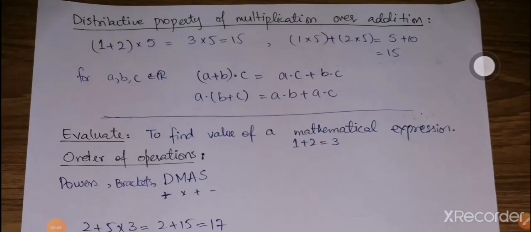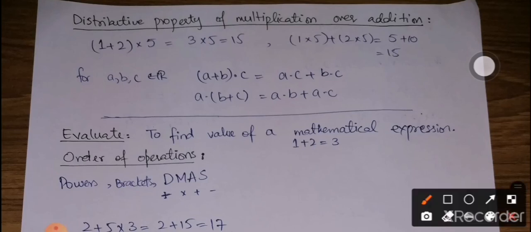Here we have the distributive property of multiplication over addition. It is clear by the name that we are going to distribute an operation over the second one. For example, we have two operations, addition and multiplication. So 1 plus 2 into 5, we are going to distribute this multiplication over addition, that is, we are going to divide it into two parts. So at first we will solve it: 1 plus 2 is 3, 3 into 5 is 15.